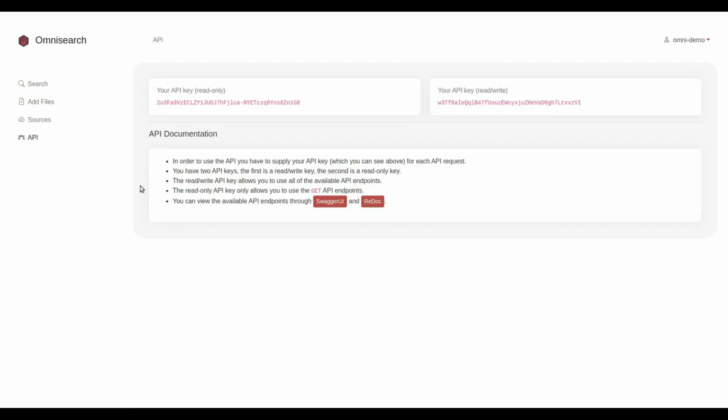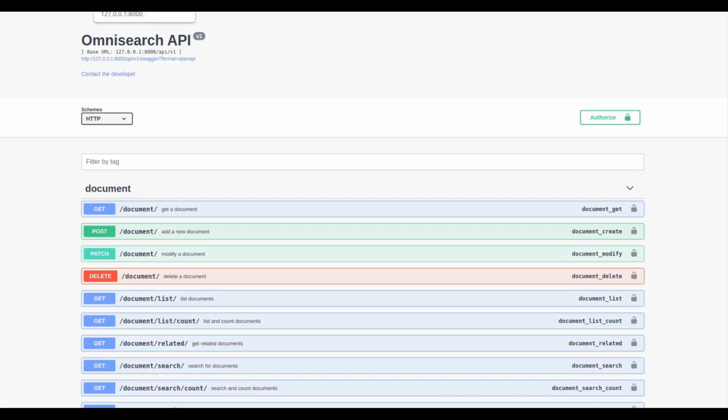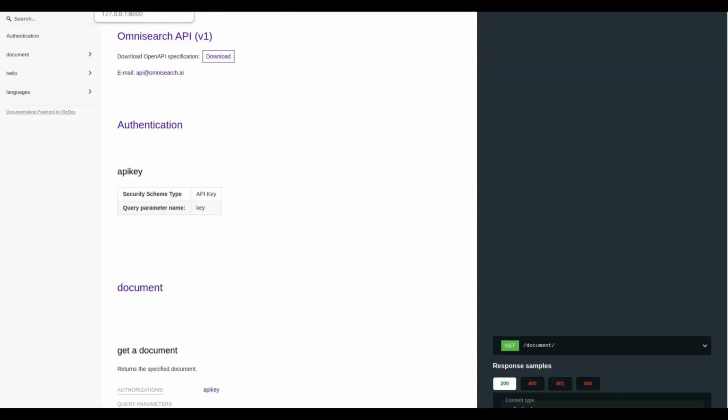So one of the really great things about Omnisearch is that customers can use this API to add the functionality that we already demoed to their own sites and their own products. And as we can see here, we have the documentation in both Swagger and Redoc. And now we're going to show a very simple project that was built using this API.